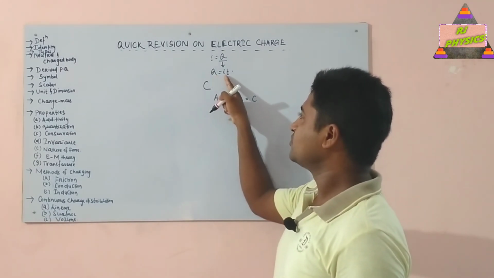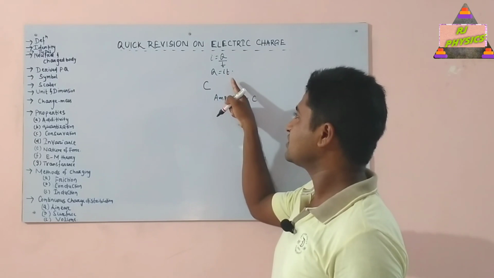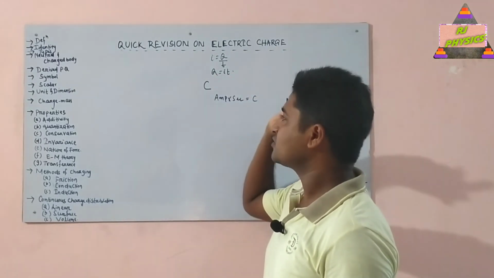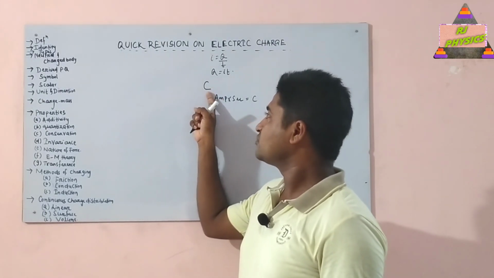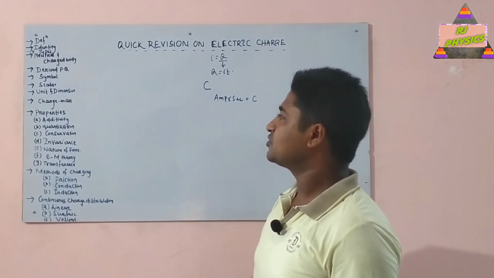Why? Because Q is equal to I into T. Electric current has its SI unit ampere and time has its SI unit second. So ampere into second is also called as coulomb. So the SI unit of charge is coulomb, which is also written as ampere into second. And what about the dimension?